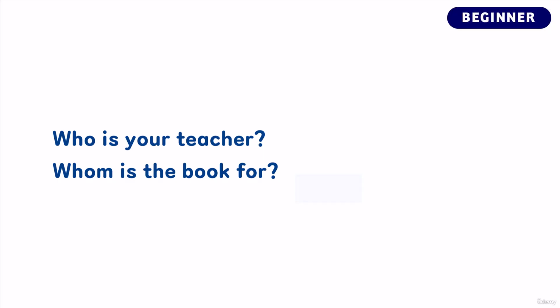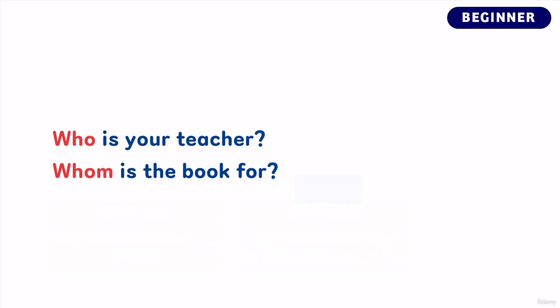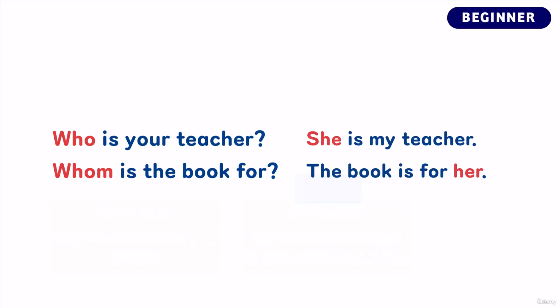Now, we use who and whom to ask about people. But first, what is the difference between who and whom? We use who to refer to the sentence subject and whom to refer to the object of the verb or the preposition. So if we answer these questions, the answers would be, she is my teacher and the book is for her.